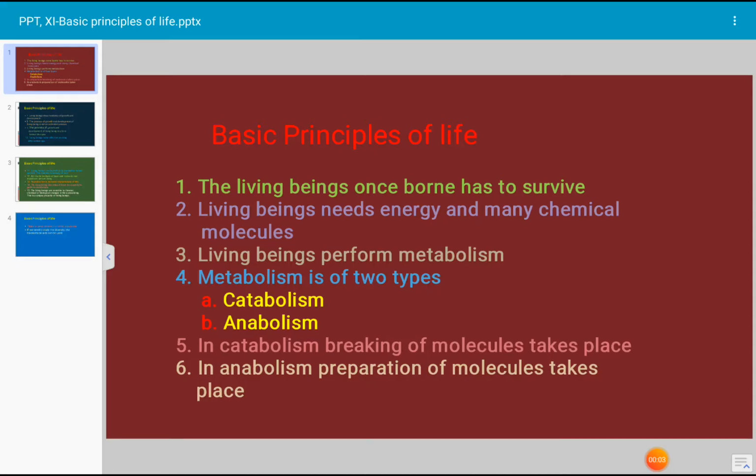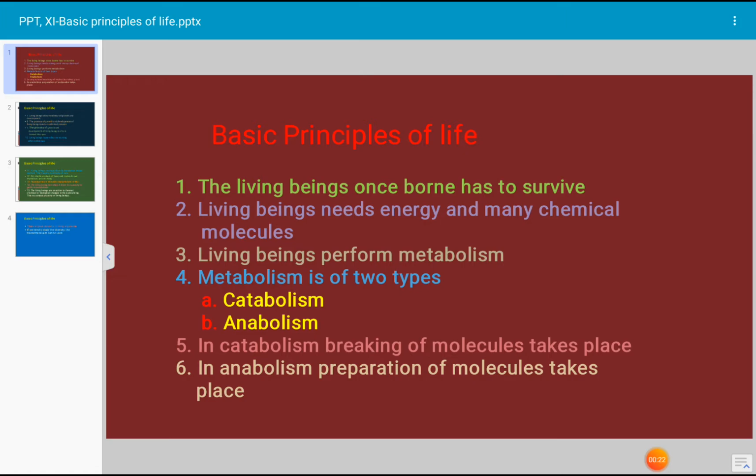Today's topic for discussion is basic principles of life. The earth is made up of abiotic and biotic components. Abiotic means non-living. Biotic means living.